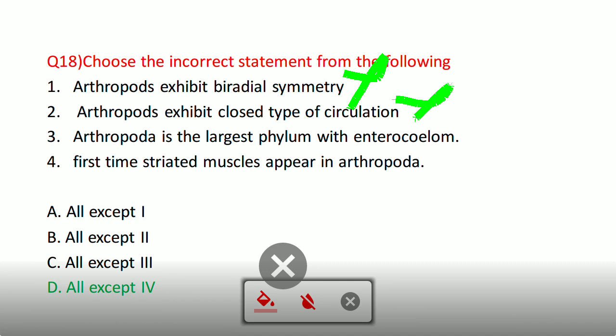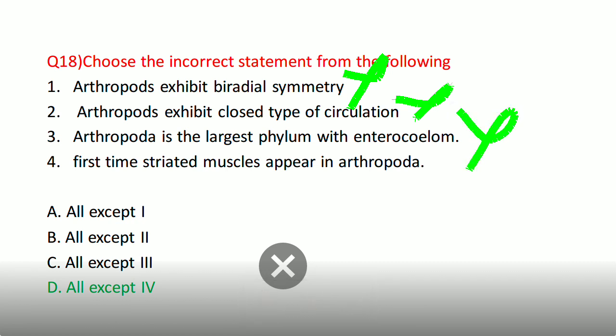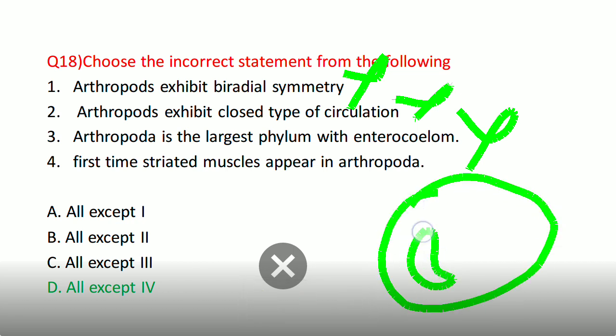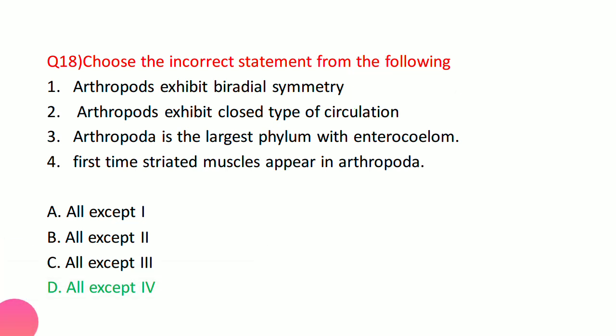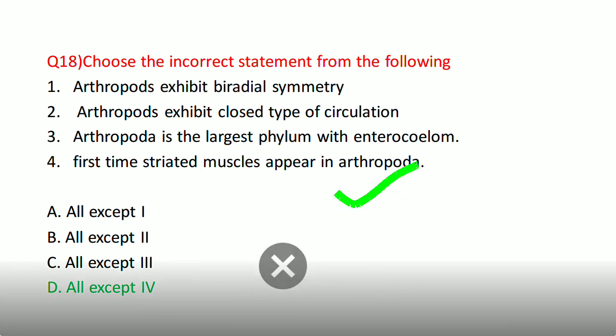They don't have running tubes, they don't have vessels. And enterocoelomates, the largest phylum with enterocoelomates? No, they are eucoelomates. They are true coelomates, but they are schizocoelomates, meaning the coelom is formed by the splitting of mesoderm. They are eucoelomates but not enterocoelomates. First time striated muscles appear in the arthropod? True. So this is the correct answer, the fourth one. So the correct will be all except 4.